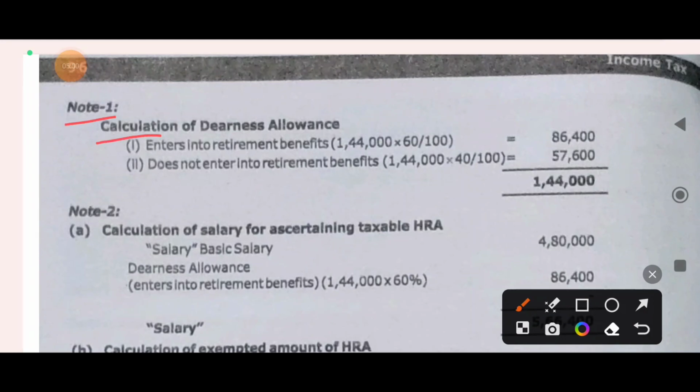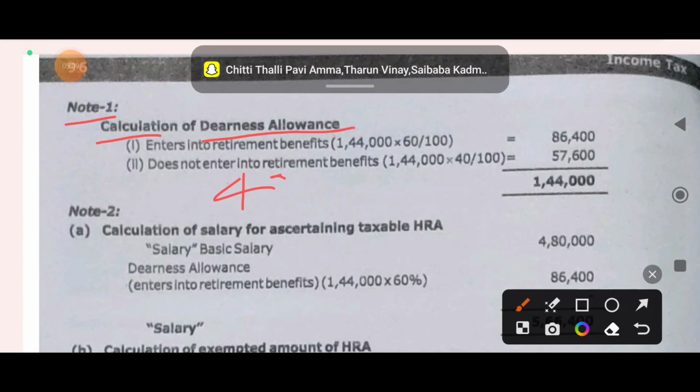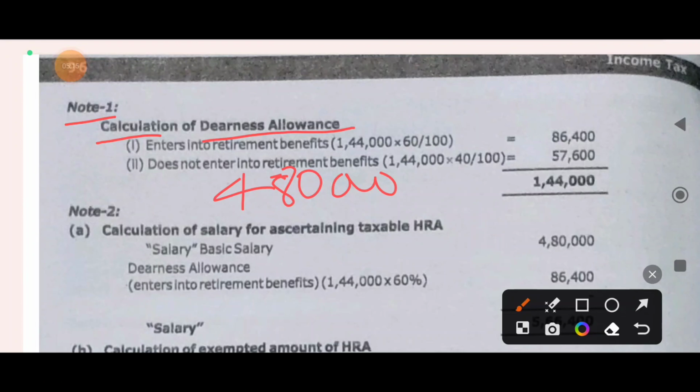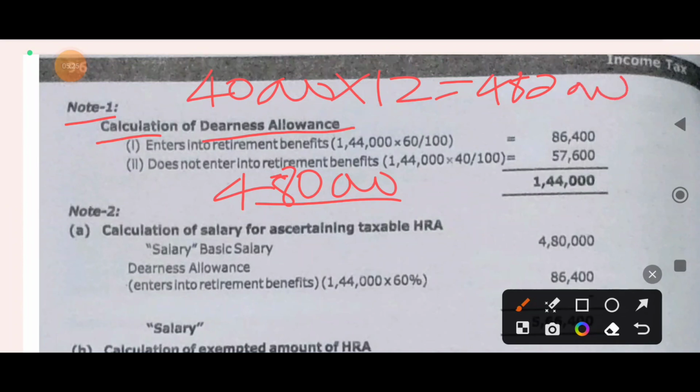Note 1, calculation of dearness allowance. Total basic pay is 40,000 into 12, which is 4,80,000. 30% of this is 1,44,000.